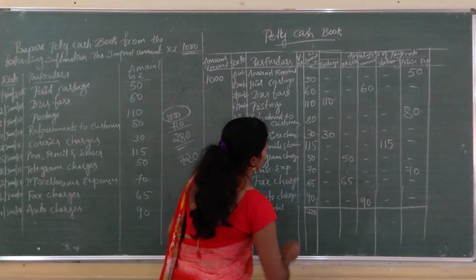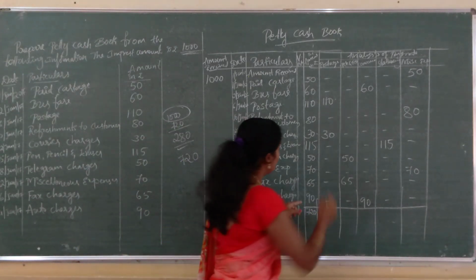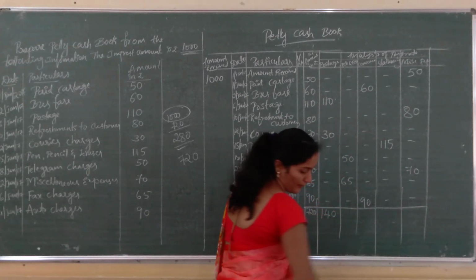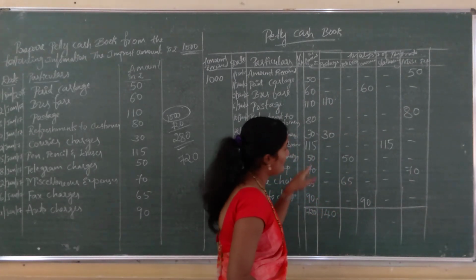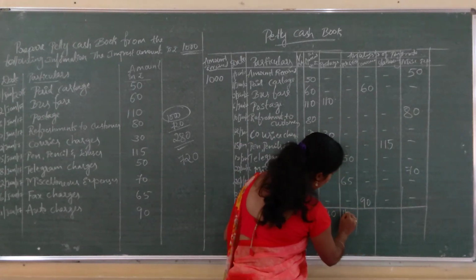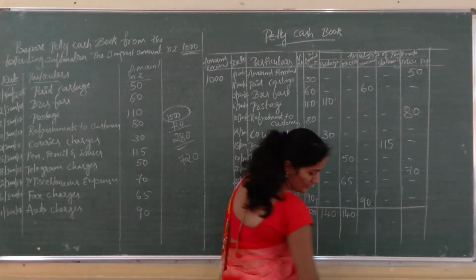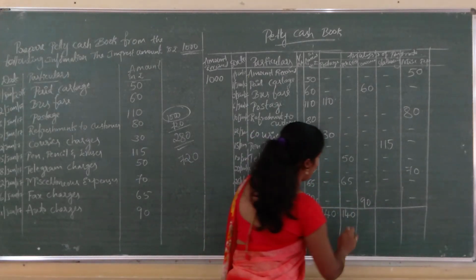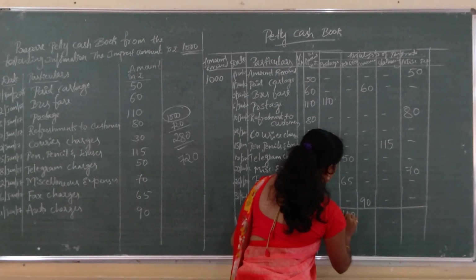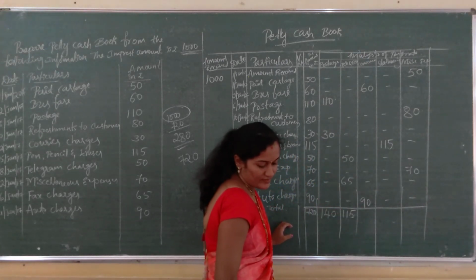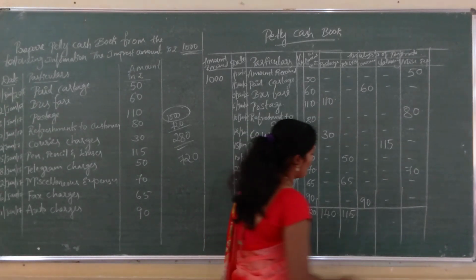So, 720, and the total of postage column is 140, and this is telephone and telegrams 115. Next one is conveyance 150.